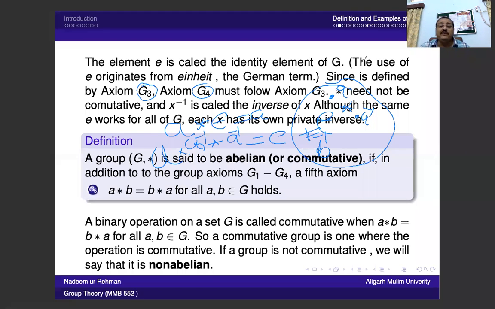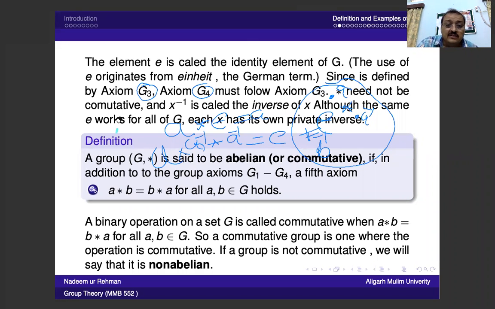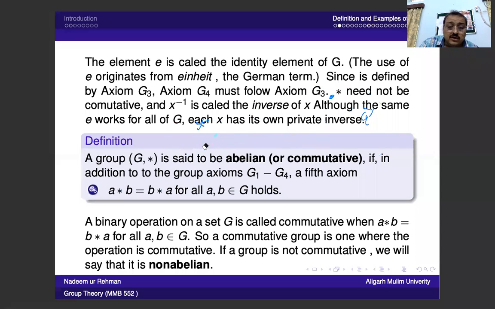Now in addition to these four properties, if one more property is satisfied, this is called the commutativity condition.